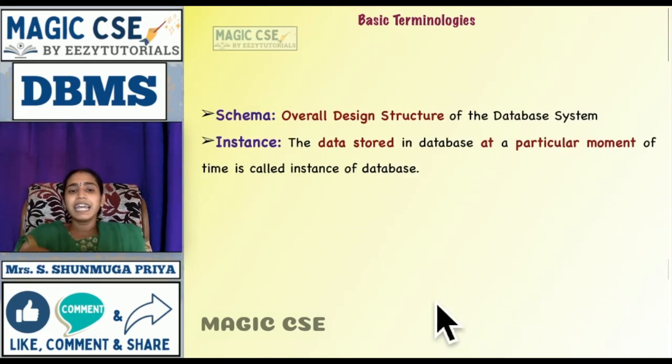Now schema is one technical word which is always used. Schema means that while you are creating a database, you make an overall design structure. That overall design structure, the blueprint, is called the schema of the database system. And instance means the data which you are storing at a particular moment. Data tends to change, right? So at a particular moment, the data values that you store are called the instance.